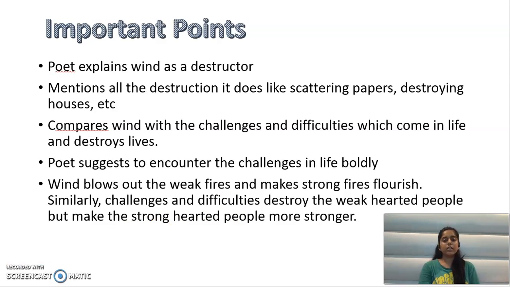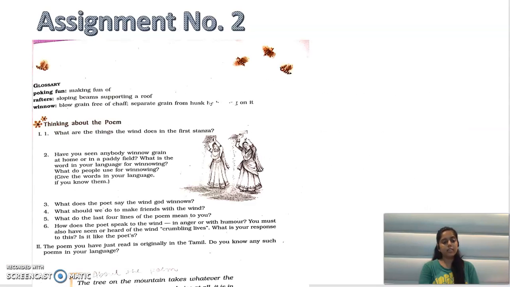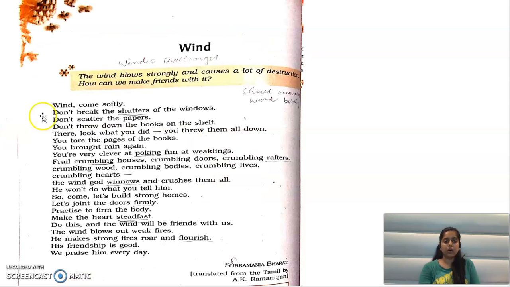Okay, so let's move to the assignment part of it and the exercise of the poem. Question number 1. What are the things that wind does in first stanza? Let's find out. It breaks the shutter of the windows, it scatters the papers, it throws down the books on the shelf, it tore the pages of the books, it brought the rain. So wind does all that destruction.